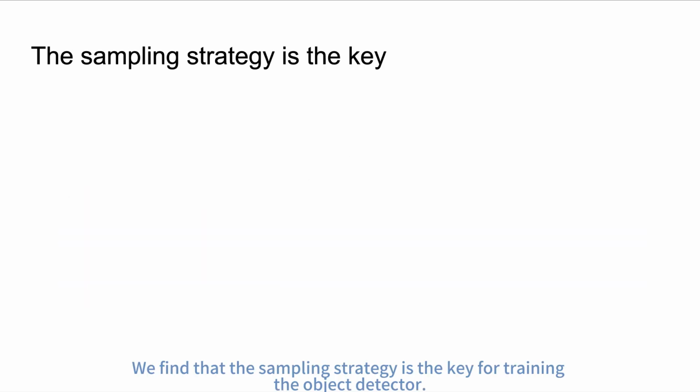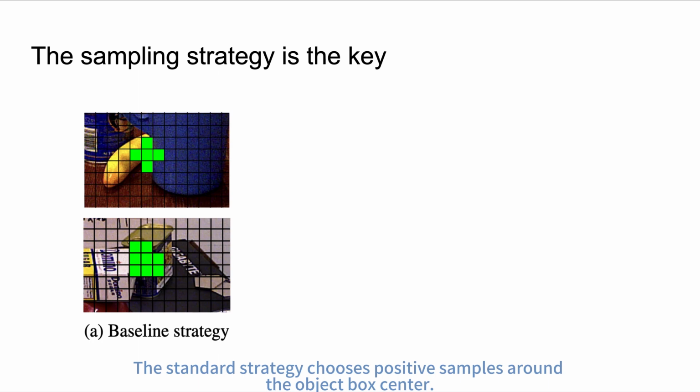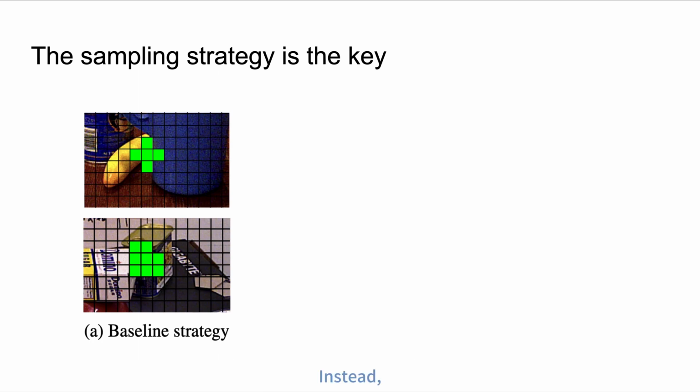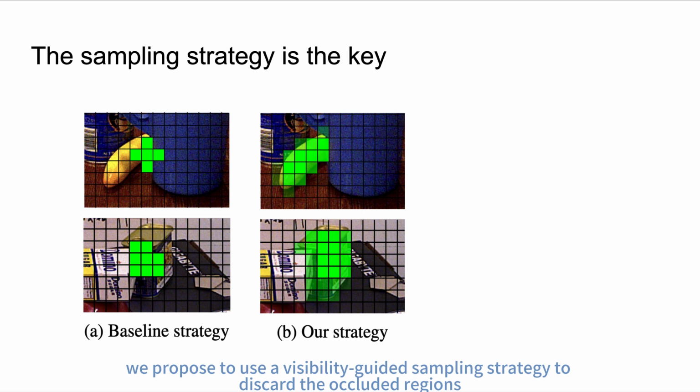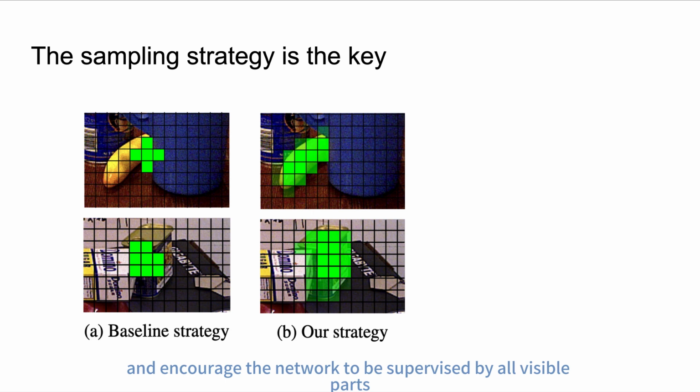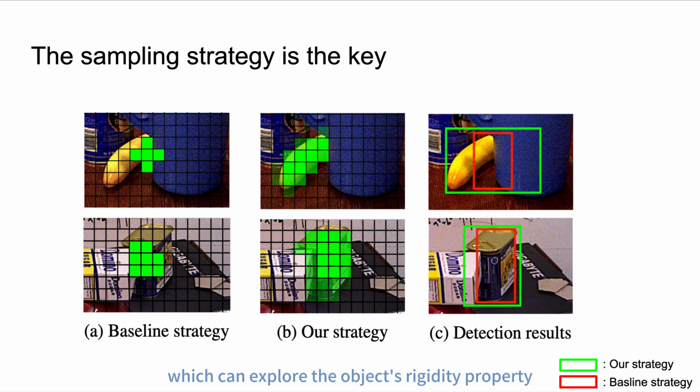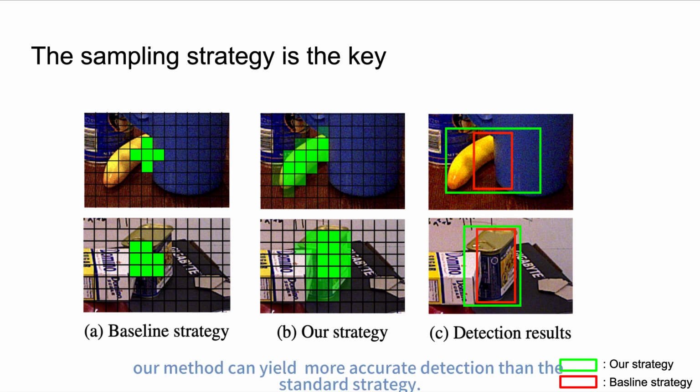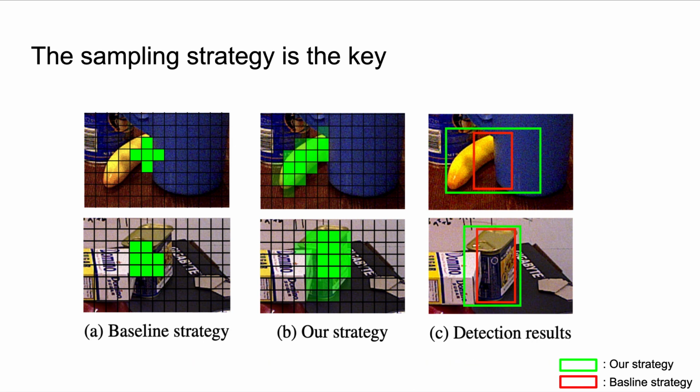We find that the sampling strategy is the key for training the object detector. The standard strategy treats positive samples around the object center. Instead, we propose to use a visibility-guided sampling strategy to discard the occluded regions and encourage the network to be supervised by all visible parts, which can explore the object rigid property. As a result, our method can yield more accurate detection than the standard strategy.